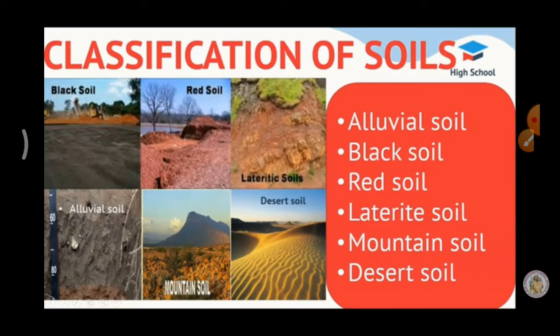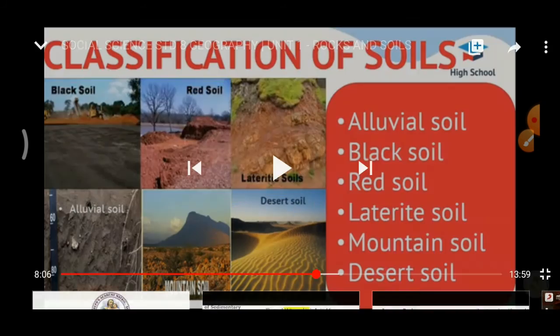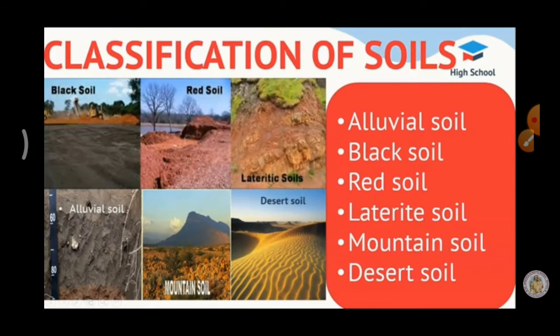Laterite soils. These are the typical soils of tropical regions. Tropical is nothing but very heat region, hot regions. These soils are found in the regions which experienced alternate wet and dry condition. As these soils are formed by the process of leaching, it is infertile. Leaching is nothing but filter. It is suitable for plantation crops like tea and coffee.